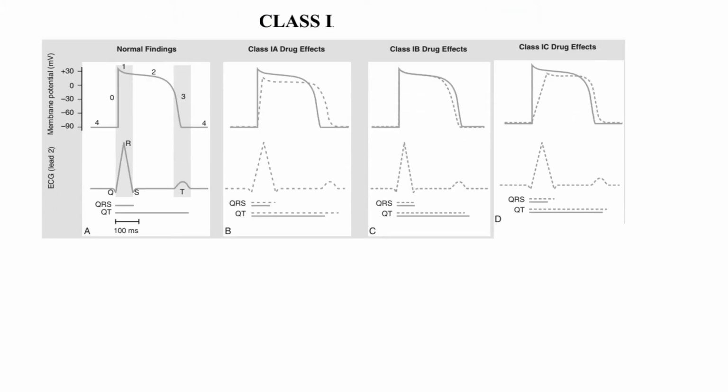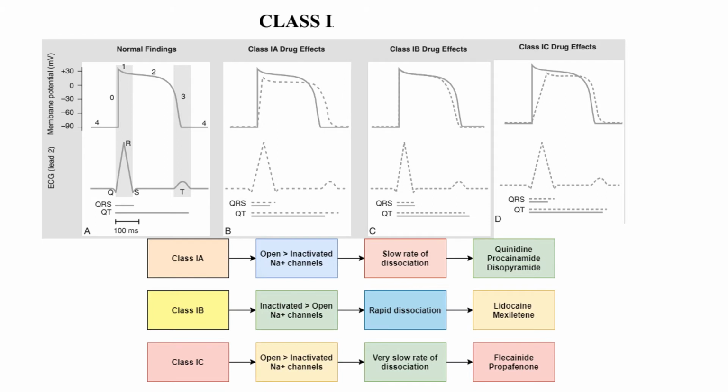So let us see the class 1 drugs. Class 1 is subdivided into class 1A, 1B, and 1C drugs. These drugs bind to the activated sodium channels, and they don't bind to the resting channels. Class 1A drugs prolong the action potential, and they decrease the automaticity and decrease the heart rate.